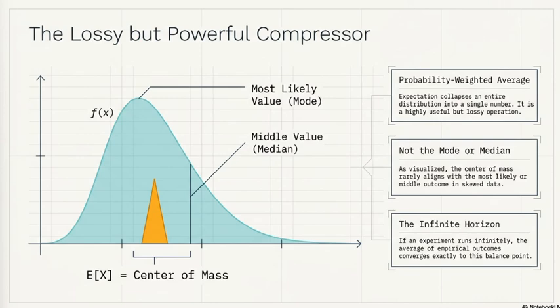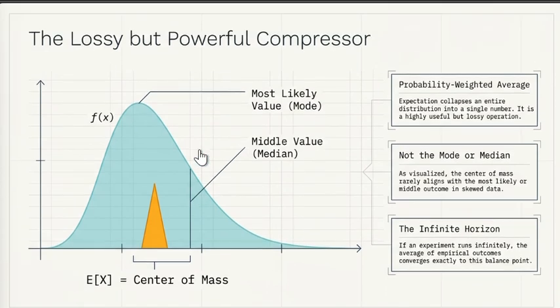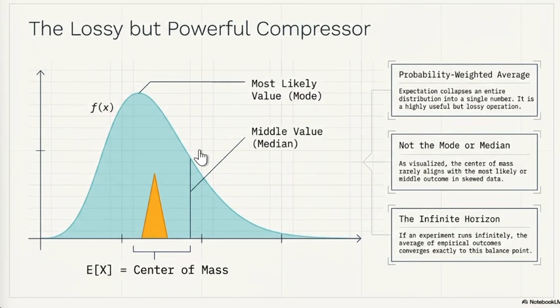Now, pointing to the infinite horizon: if we repeat an experiment many times, the average of the observations gradually approaches the expectation. This is why expectation represents the long-run average.